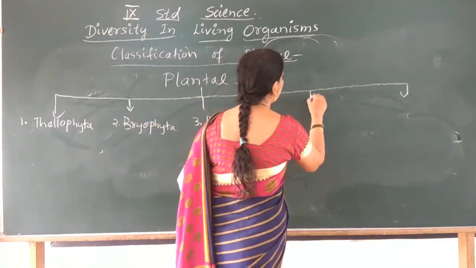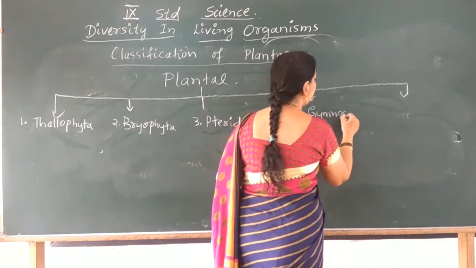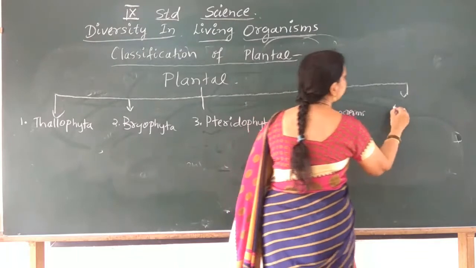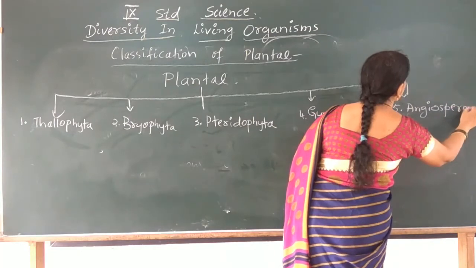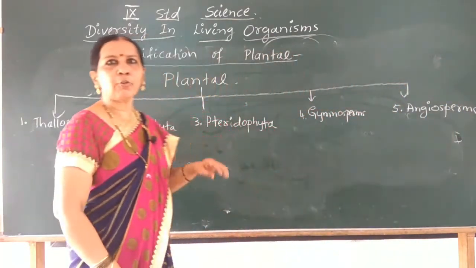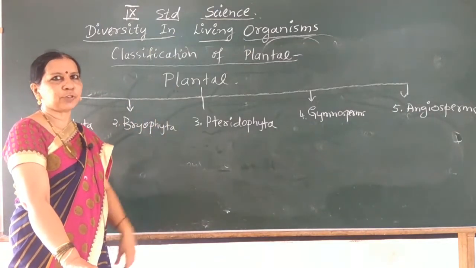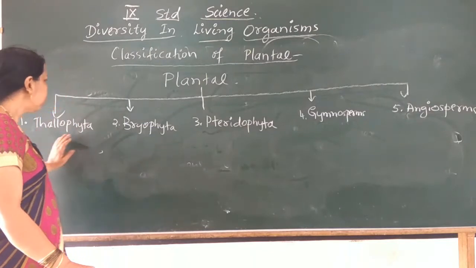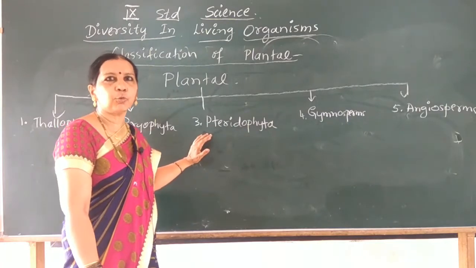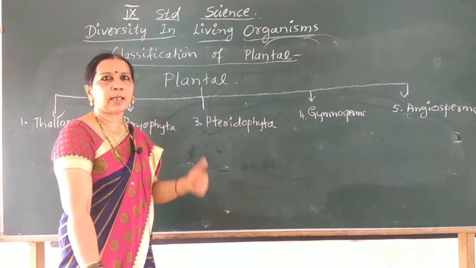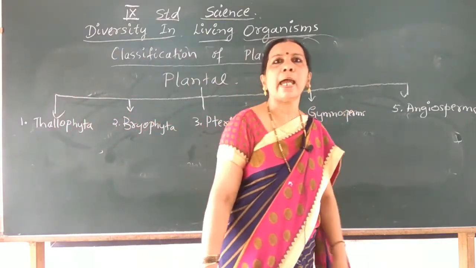Fourth group is Gymnosperms. And the fifth group is Angiosperms. So these are the 5 groups under the kingdom Plantae. Very important for 1 mark: Thallophyta, Bryophyta, Pteridophyta, Gymnosperms and Angiosperms.